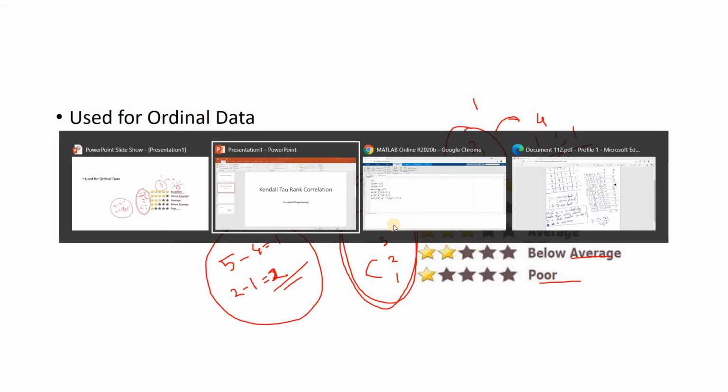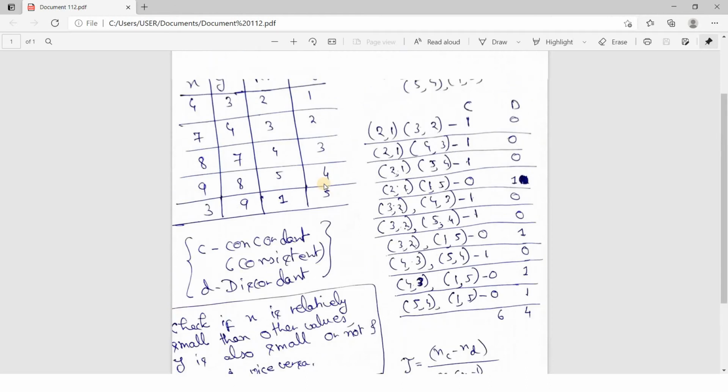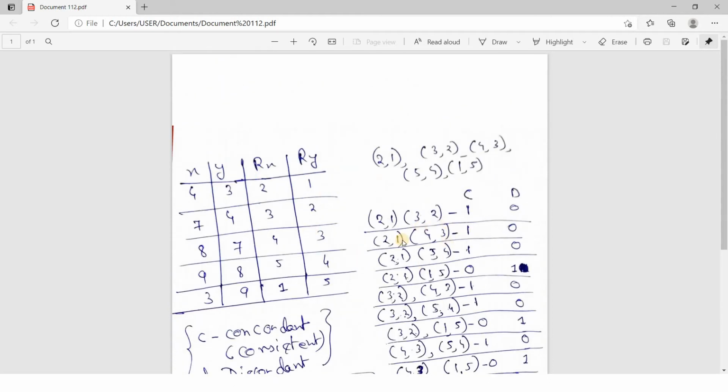So here I will be going to my PDF. Okay, handwriting is bad, sorry for that. So suppose I am having two different ordinal data. So these are orders. Okay, so relative order is maintained, intrinsic order is present for one particular column. Just consider these two, x and y are two ordinal data and we need to find the relationship between them.